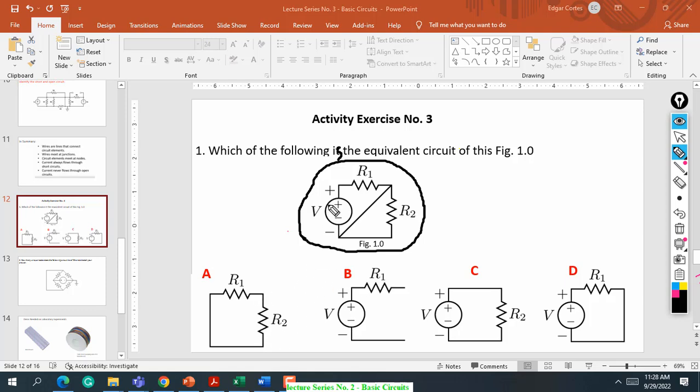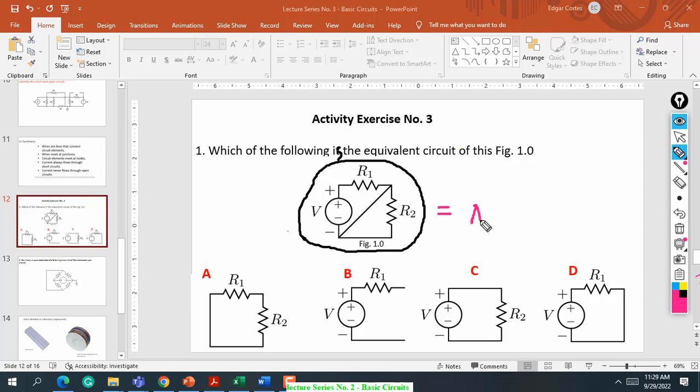So remember that we have identified circuit elements: 1, 2, 3, 4. We have a constant voltage supply, and we have R1 and R2. Maybe you are confused. Remember always that current flows in a short circuit. So what happens when current flows in a short circuit? That is the answer. Among A, B, C, D, when current flows in the short circuit, what would be the equivalent circuit for this one?